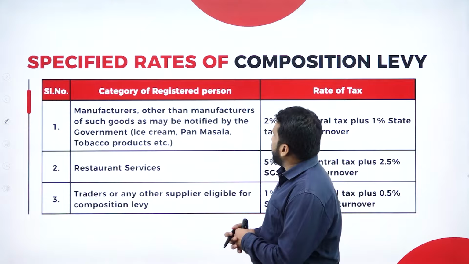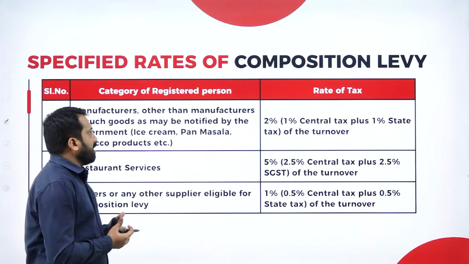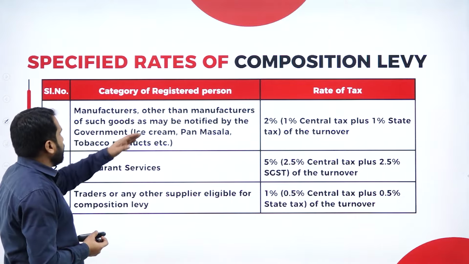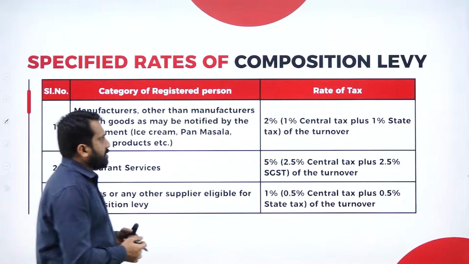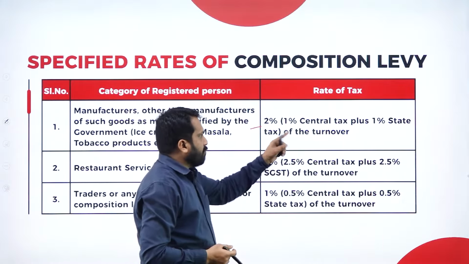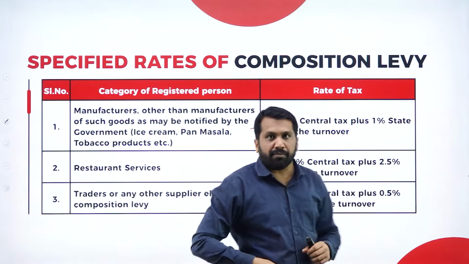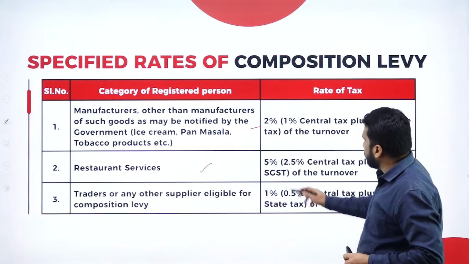Now, specified rates of composition scheme. What are the rates we have actually? Manufacturer other than manufacturer of such goods as may be notified by the government, the rate is 2%, in this 1% from central and 1% from state, total it is 2%. In case of restaurant services, 5%.